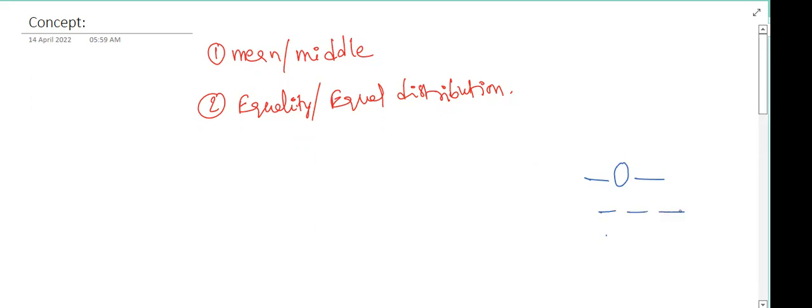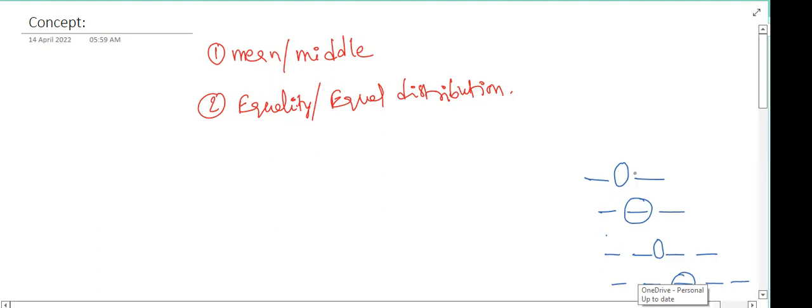If there are three numbers, directly the second number is the average. If there are four numbers, our average will be between the second and third number. If there are five numbers, directly the third number will be the average. Okay.